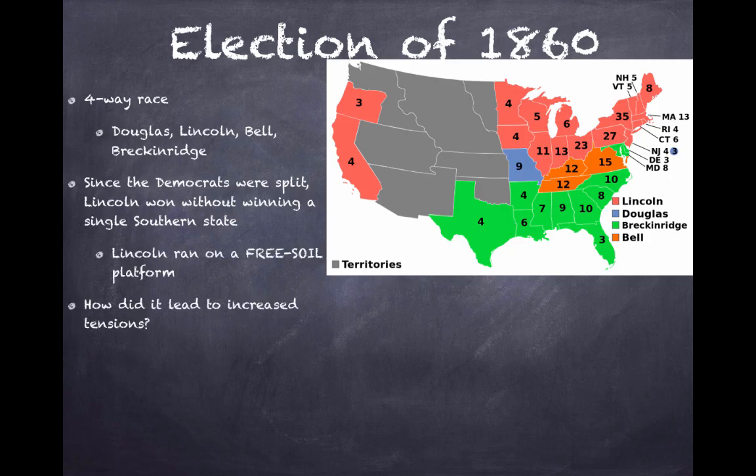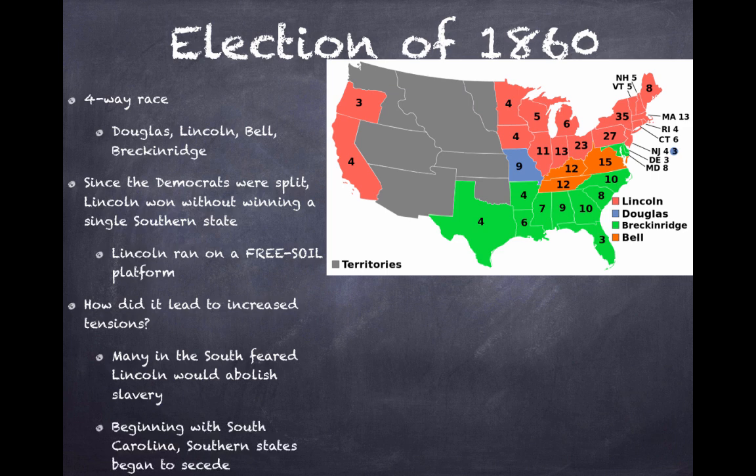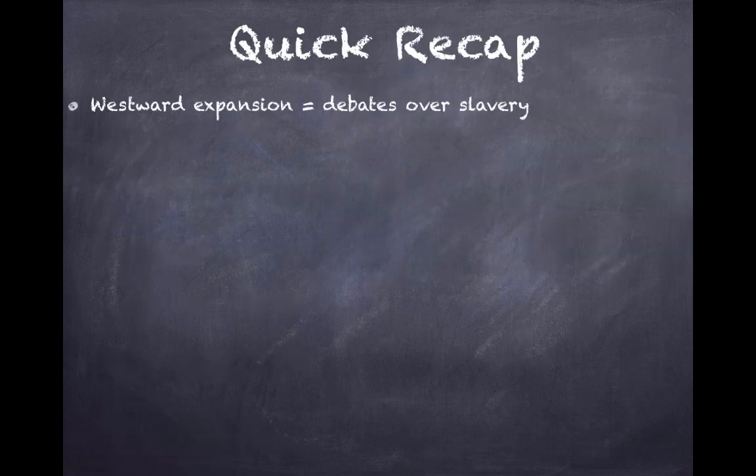Lincoln again ran on a free soil platform, the non-extension of slavery, and this will lead to increased tensions because many in the South feared that Lincoln would abolish slavery. And shortly after the election, beginning with South Carolina, Southern states began to secede, and the Civil War broke out on April 12th, 1861.